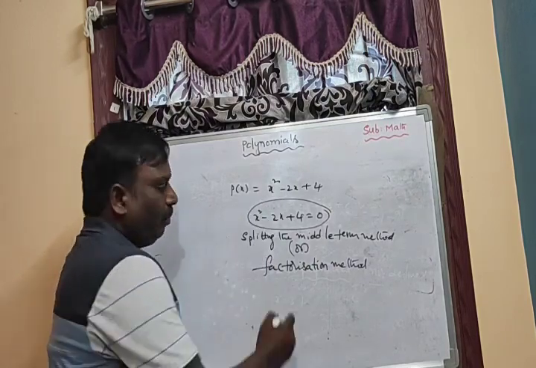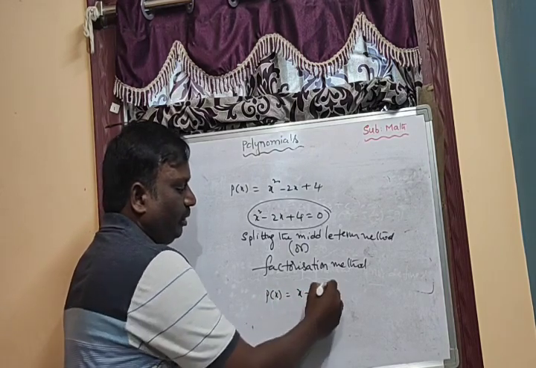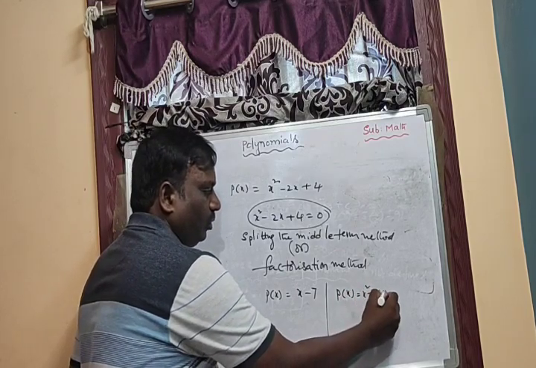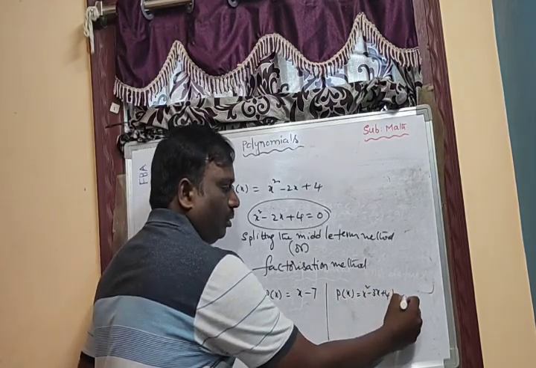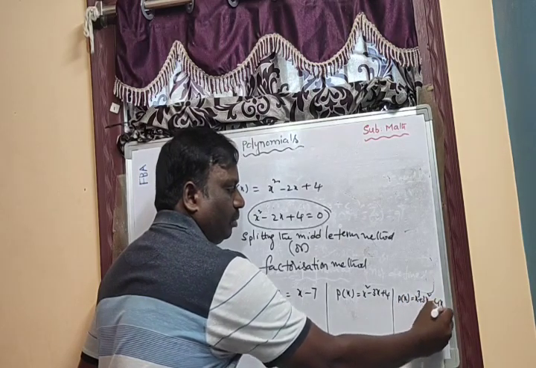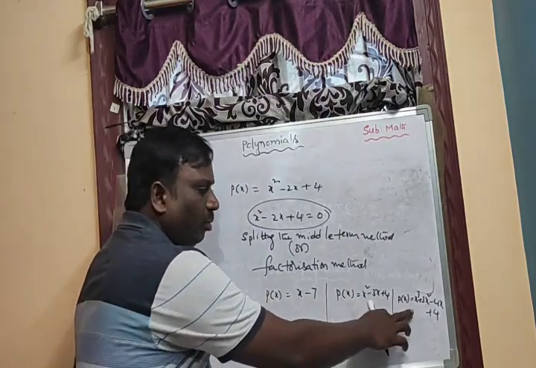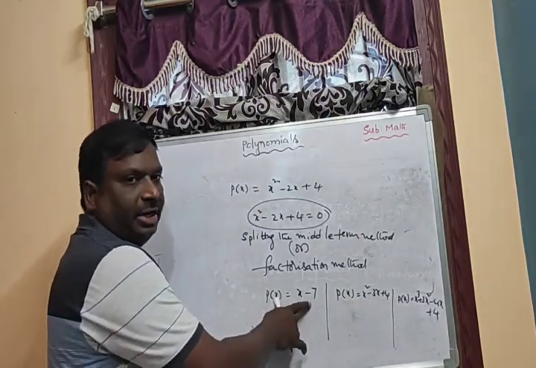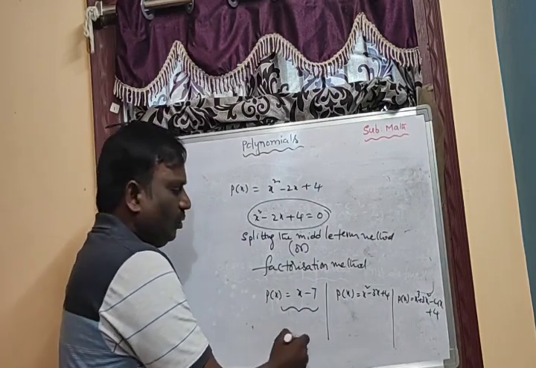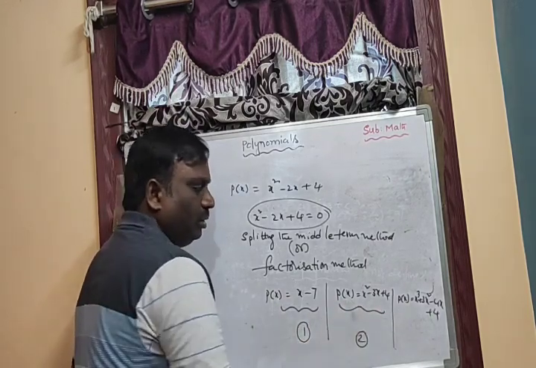Now, if you observe here, x minus 7, x square minus 3x plus 4, x cube plus 3x square minus 4x plus 4. This is a linear polynomial, quadratic polynomial, cubic polynomial. Based on their degree, we can divide. How many values will we get for x here? Only one value. Here, two values.